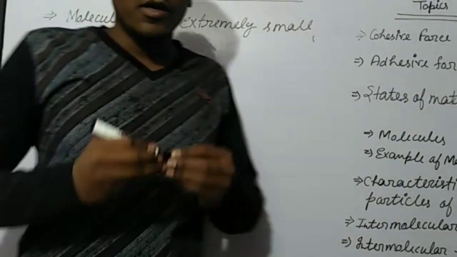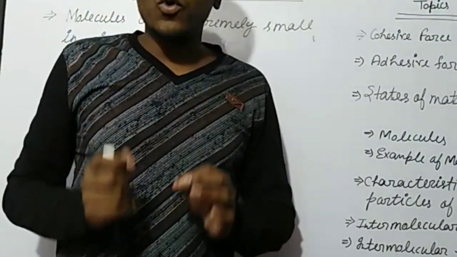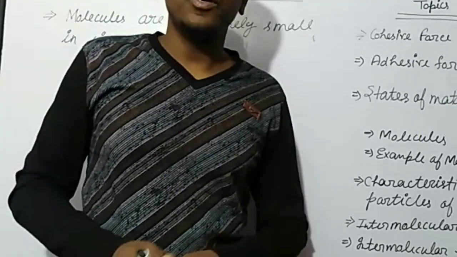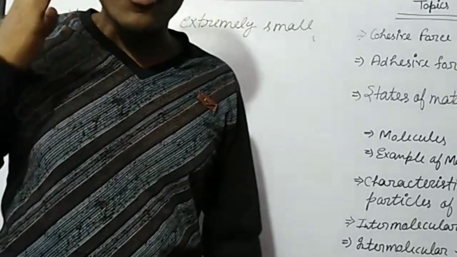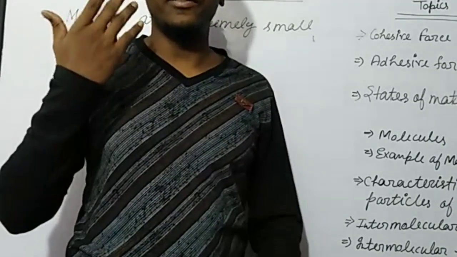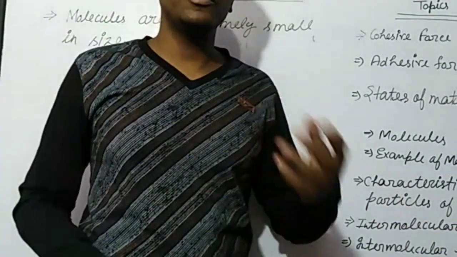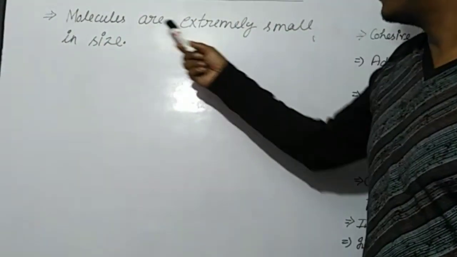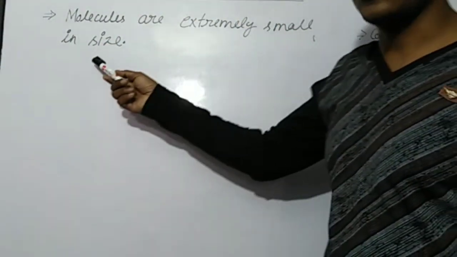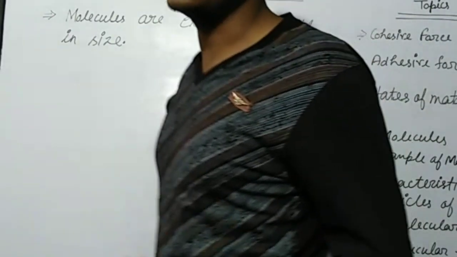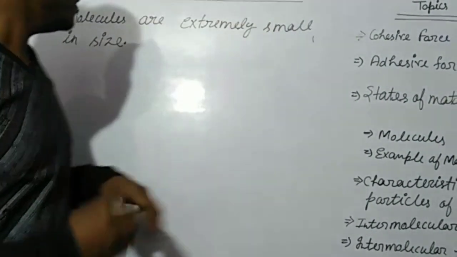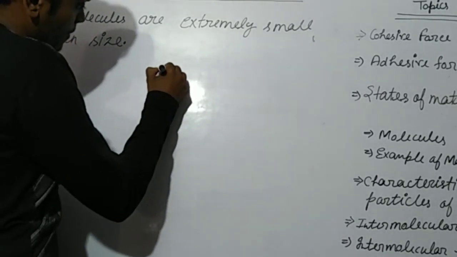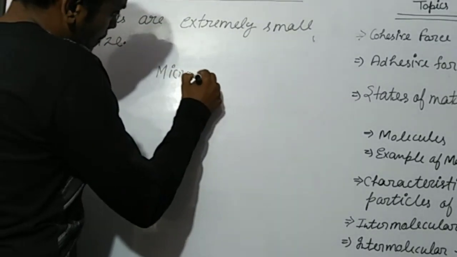Size means they are so small that we cannot see them with our naked eyes. We cannot easily see those molecules because they are extremely small in size. So how will we see them? They can be seen by use of a microscope.